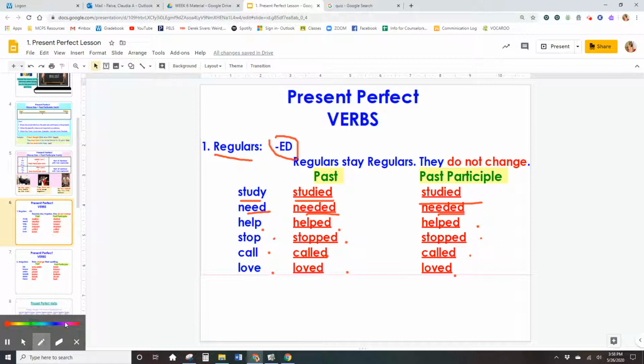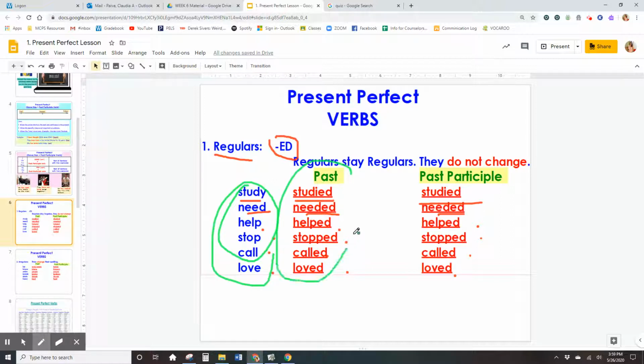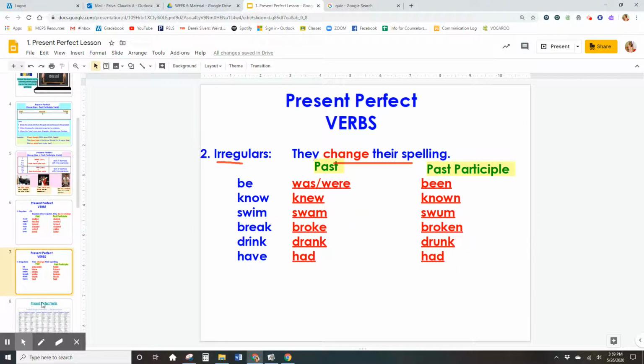We have the base form right here. We have the verb in the past, and the verb in the past participle. So this is a new group of verbs. What about irregular?